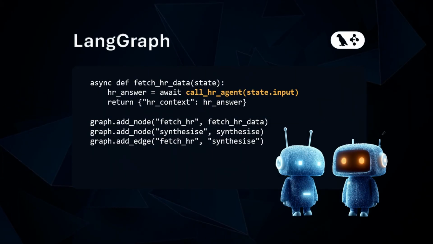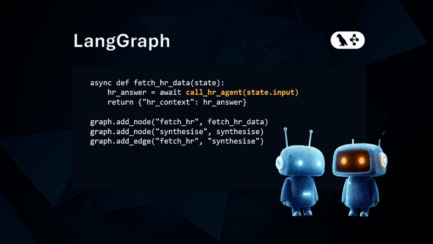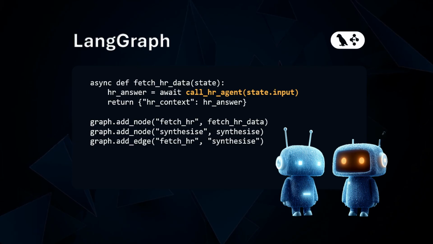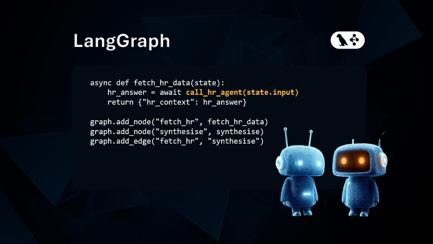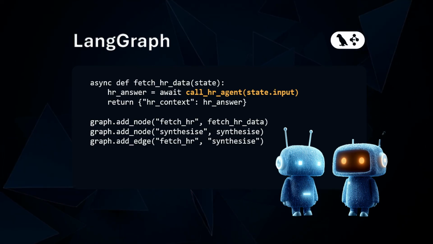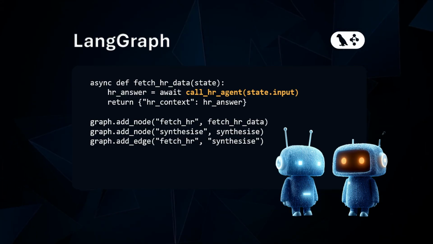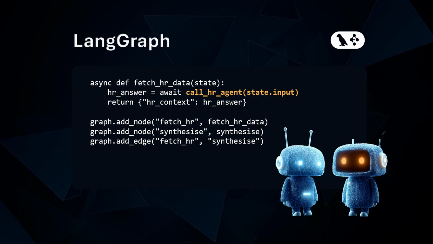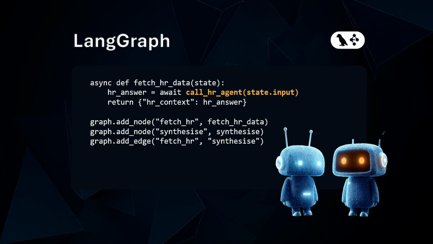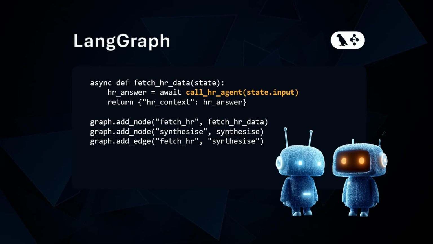LangGraph. Here the call becomes a node in a graph. The first node, fetchHR, sends the question to the HR agent and collects the policy answer. The second node, synthesize, takes that answer and writes the final reply. The graph makes the handoff visible. One node reaches out to the other agent, and the next node uses what it brought back.